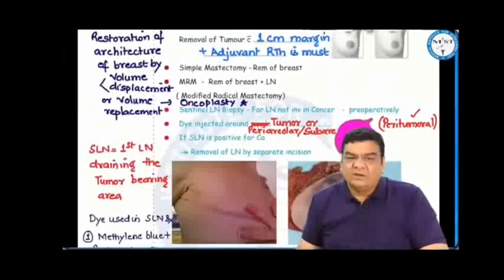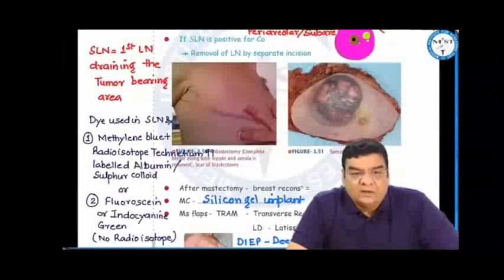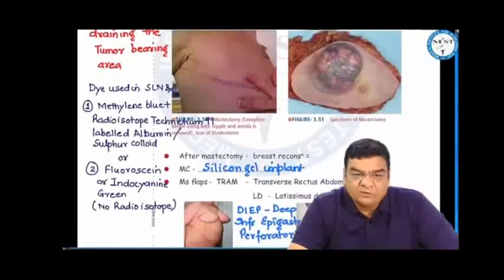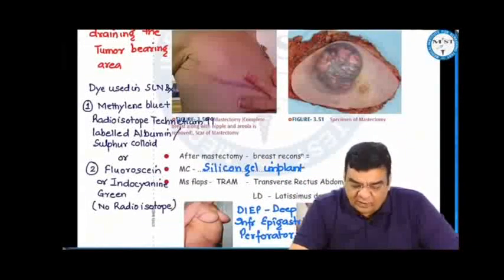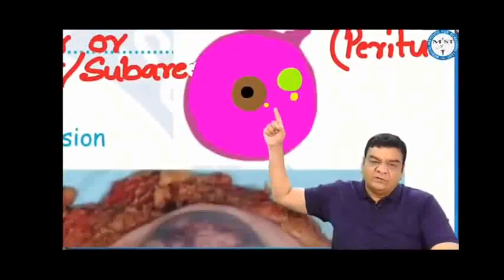The dye can be methylene blue along with a radio-labeled sulfur colloid, or maybe radio-labeled albumin. Technetium-99 is the isotope which we can use, so we can inject either this, or we can even use fluorescein or indocyanine green dye, which is a non-radioisotope dye. Once you inject it, this dye will be taken up by the lymphatics and will go into the lymph nodes, and the lymph nodes will get colored.